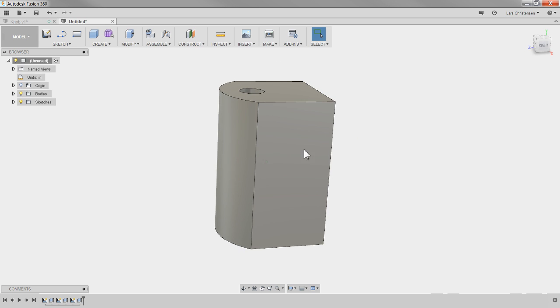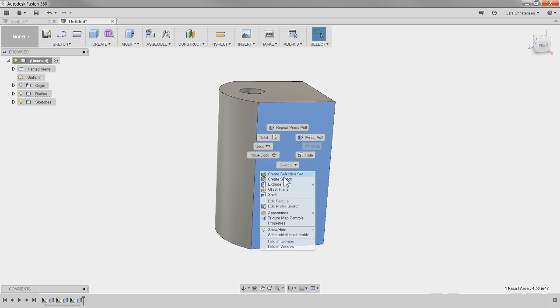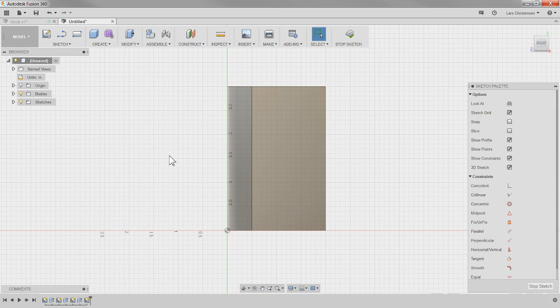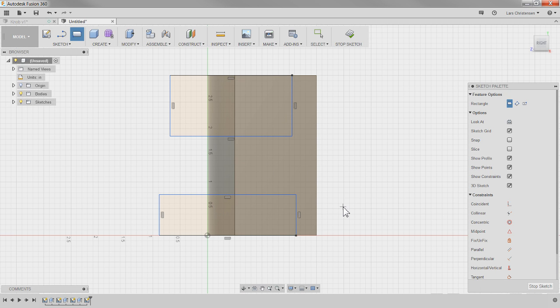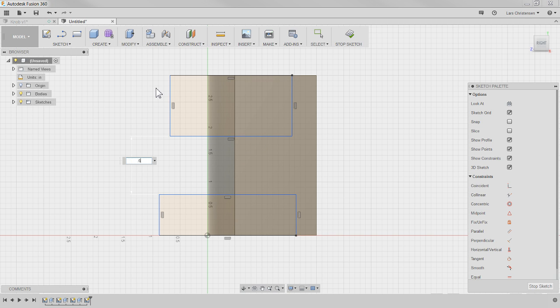So now I'm going to open a sketch on this side, and I'm just going to sketch a couple of rectangles. So let me hit S key and do a rectangle from here. I'm going to make sure that it snaps to here and just sketch something out like that. And I'm going to do another one down here. So these two I'm going to cut with. Now I'm going to add a dimension between these two, and maybe they are 625 thick like that.